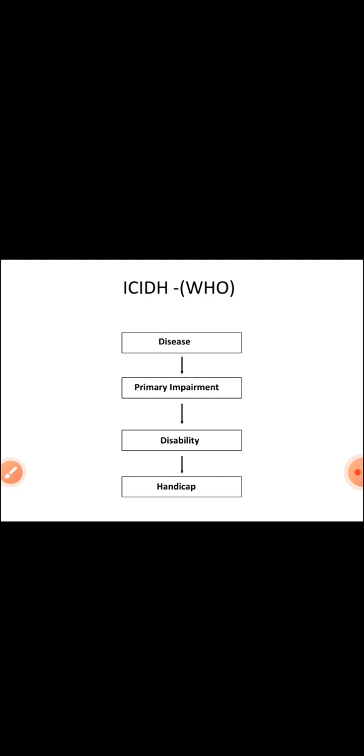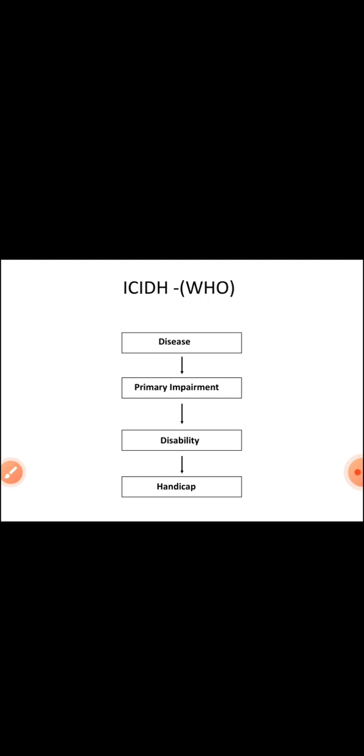First heading: ICIDH. The World Health Organization described the International Classification of Impairment, Disability and Handicap. First is the disease itself. Disease leads to primary impairment, leads to disability, leads to handicap. An example of ICIDH: disease, for example stroke.